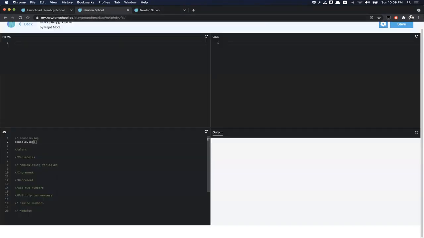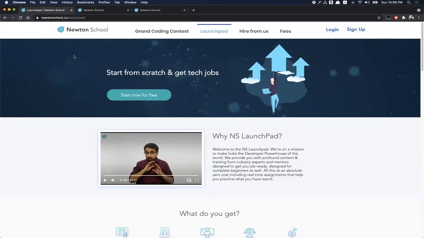A better way that I feel would be to practice JavaScript. You don't want to get into this mess, right? Creating these new files and all. You just want to fiddle around with JavaScript and see how that coding language works. And probably when you're ready to build your own project, you can have all these file structures and see how that program runs the way we discussed before. But to learn JavaScript, you just want to play around with that language.